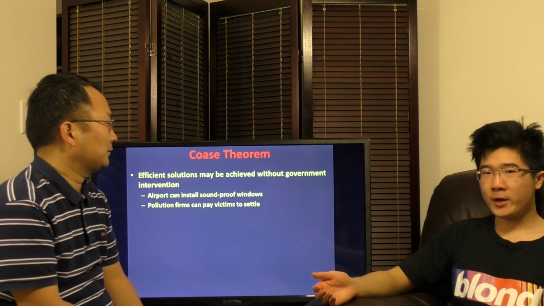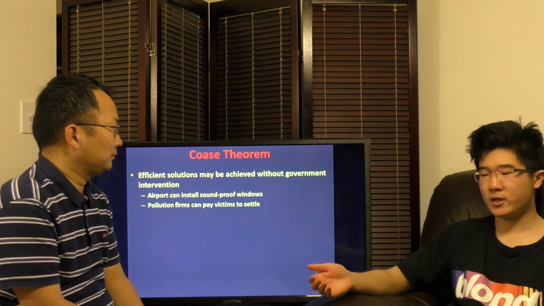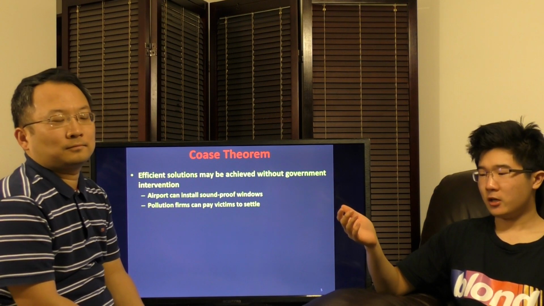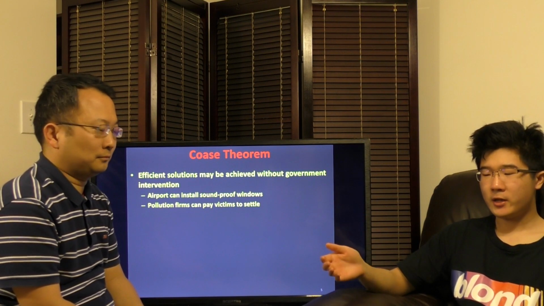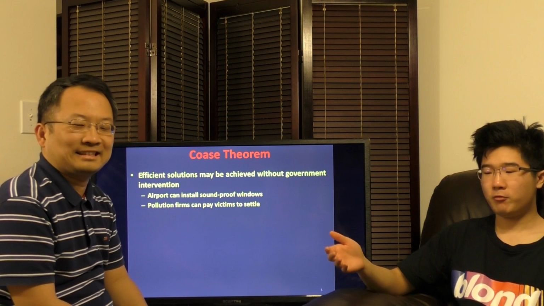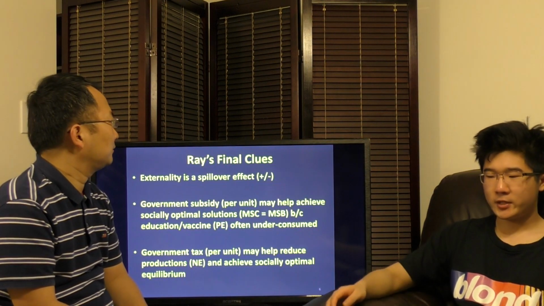First of all, many firms may not have an incentive to cure externalities on their own. For instance, the airport in this case does not have any obvious incentive to install soundproof windows, nor do pollution firms. It may also be difficult for victims to band together to form a union or something to negotiate with such a large, powerful pollution firm. It's not easy. It's not practical.